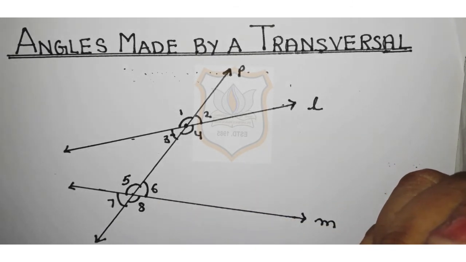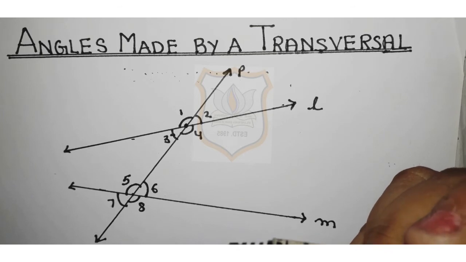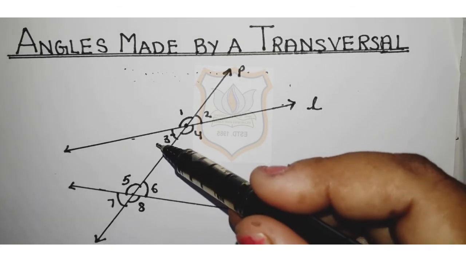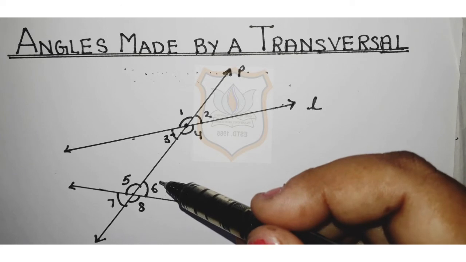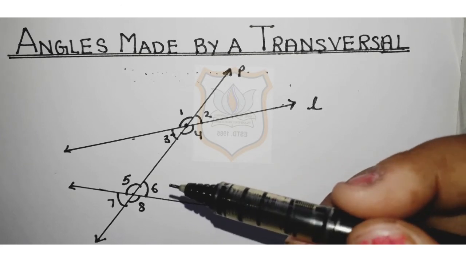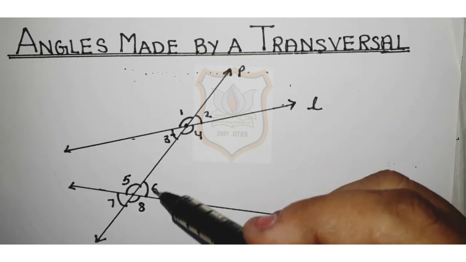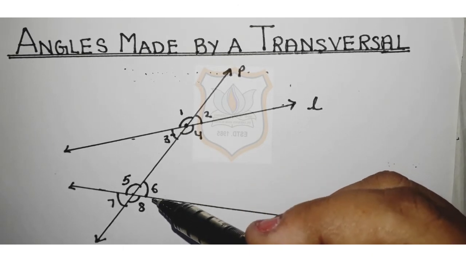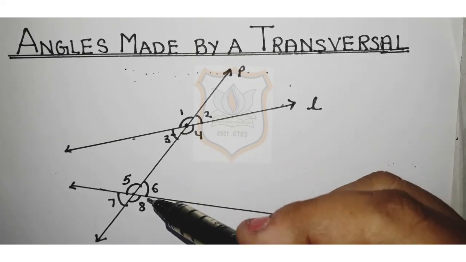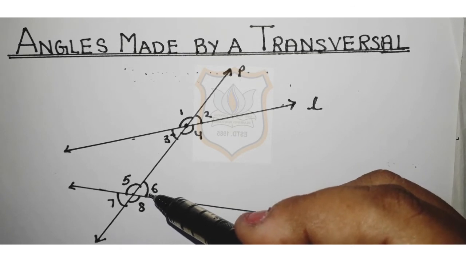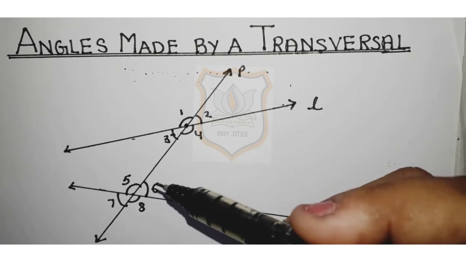They are on the opposite side of the transversal and lie between the two lines. These are the two lines and they both lie between the two lines. So we can say that angle 3 and angle 6 are a pair of alternate angles.